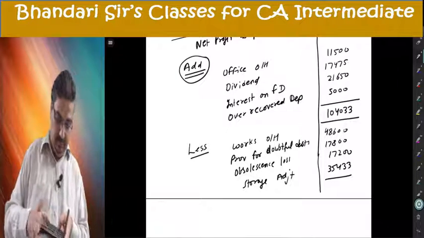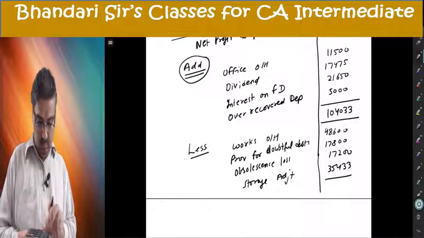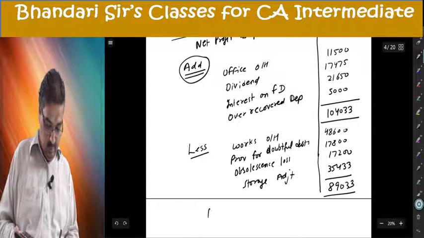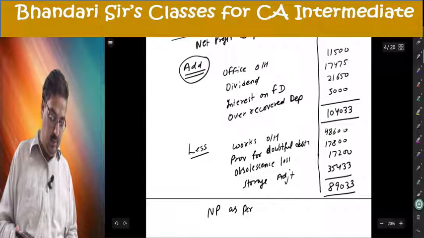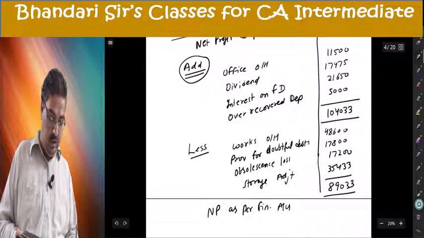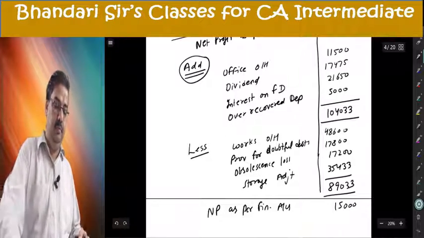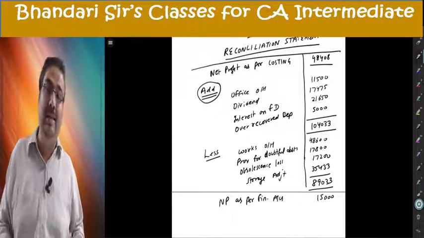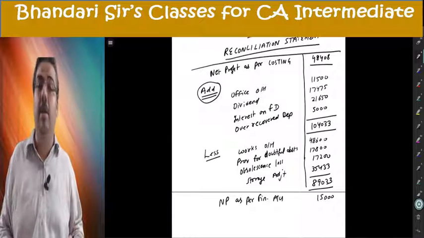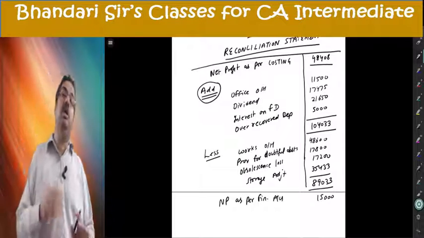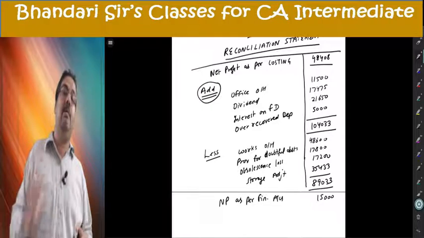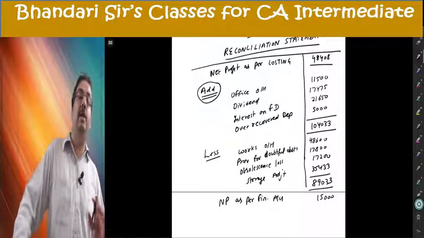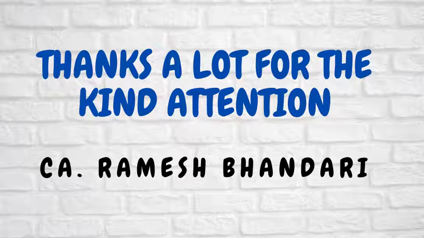Add them all. You get 89,033. Net profit as per financial accounts, 15,000. It is not difficult, even converting is very simple, but I would like you to master the memorandum reconciliation account, and then conversion can easily be made if desired in the exam. This is a complete reconciliation exam question, May 2019, question 1D.